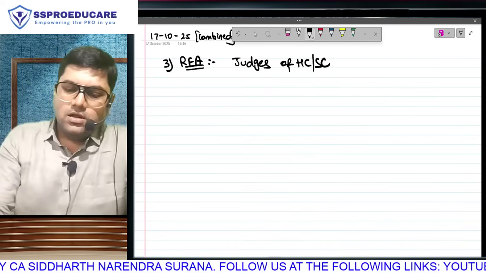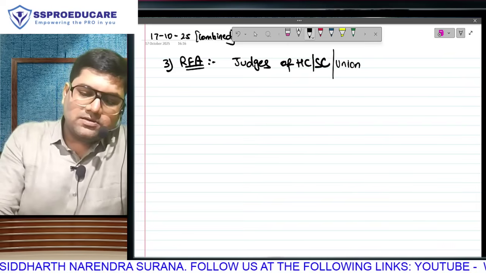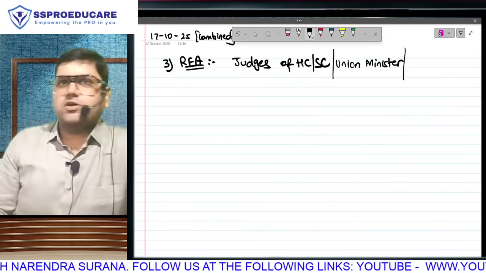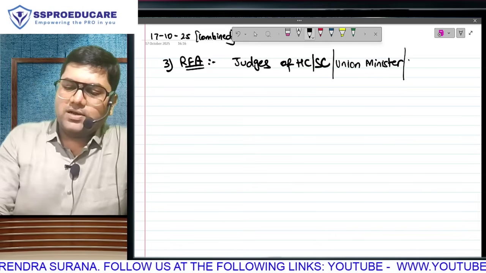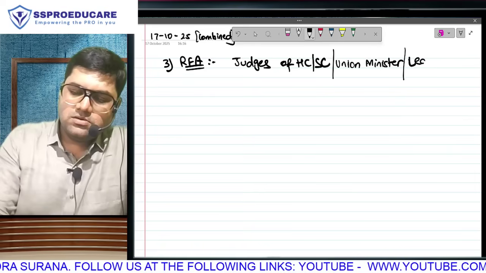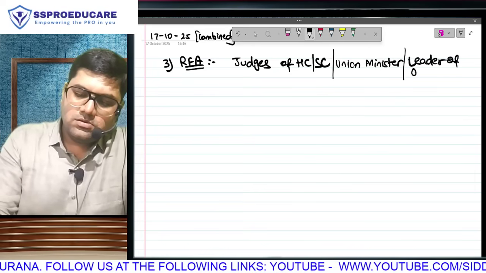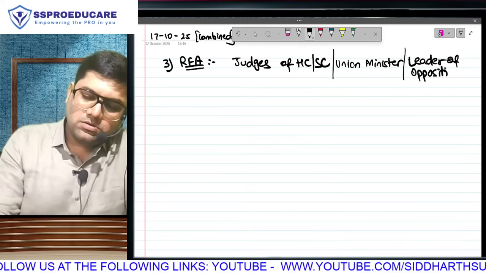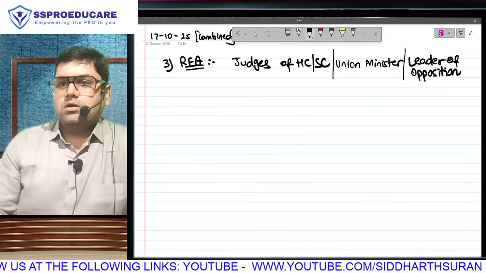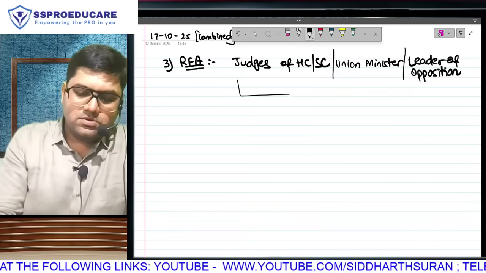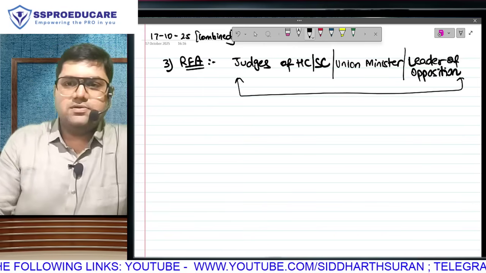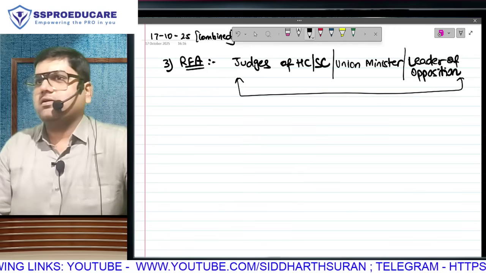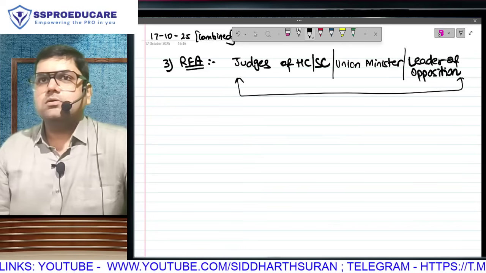Bungalows they are given. If you are a union minister, you know ministers are also given official bungalows. And if you are a leader of opposition, you will also be given an official government bungalow. Are all of them getting a house to live with government funds? Government houses' normal valuation is value as per license fee, house valuation rules.